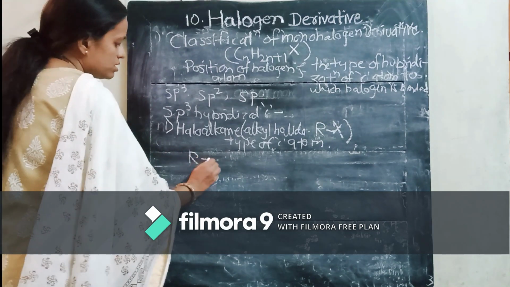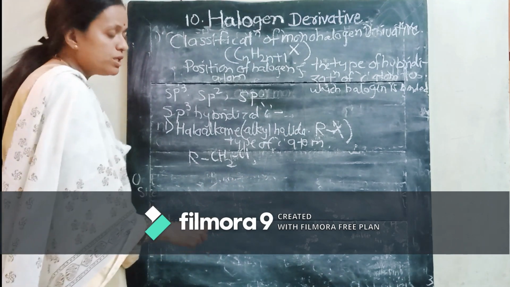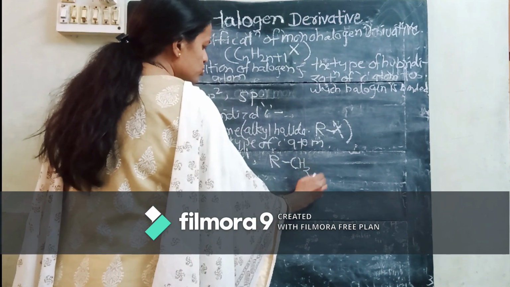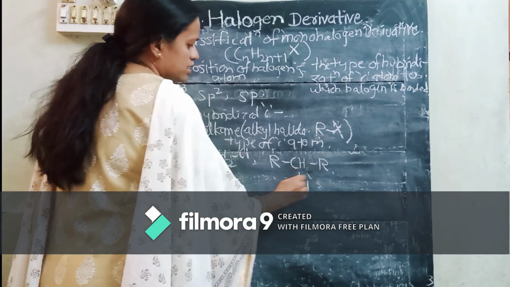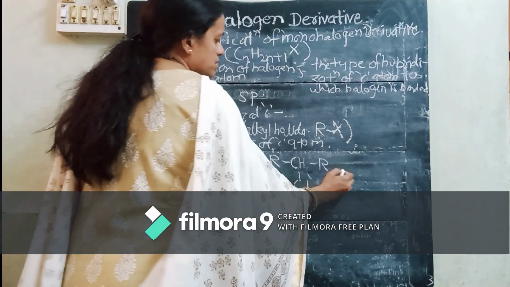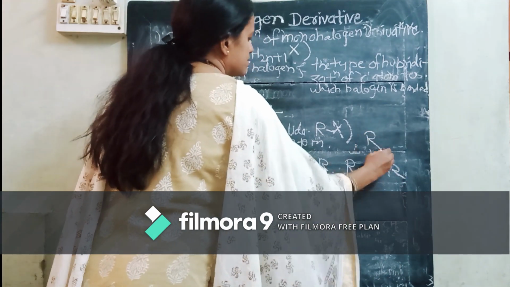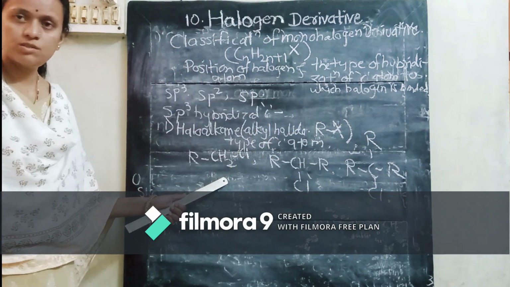See, I will write the examples, you will get it. Now see, this is RCH2Cl. The second is R2CHCl. Now see this example, students.